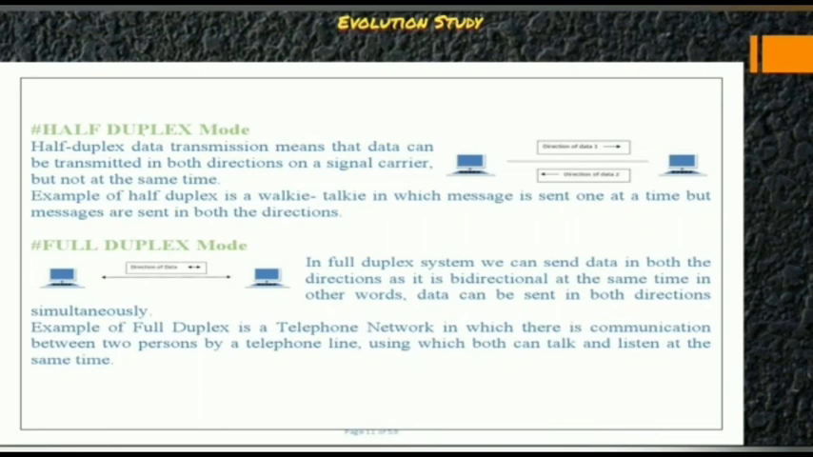What is full duplex mode? In full duplex mode, we can send data in both directions as it is bidirectional at the same time. In other words, the data can be sent in both directions simultaneously. An example of full duplex is a telephone network in which there is communication between two persons by a telephone line, using which both can talk and listen at the same time.